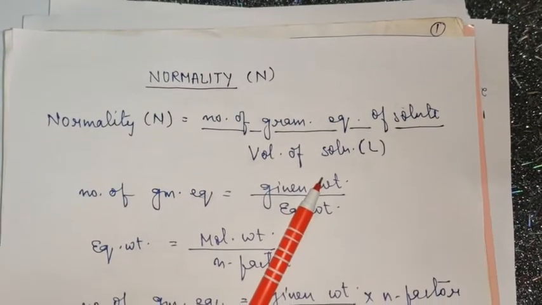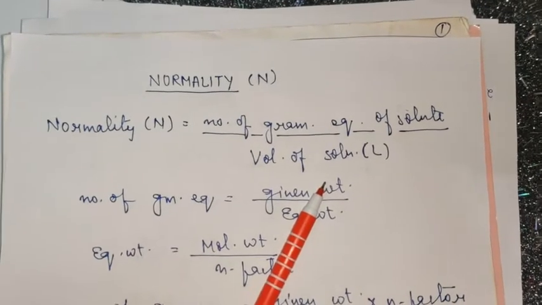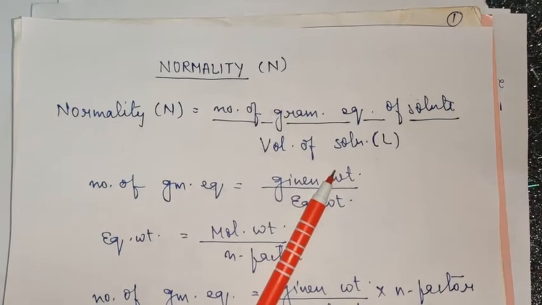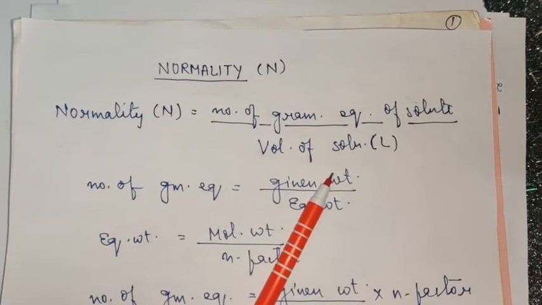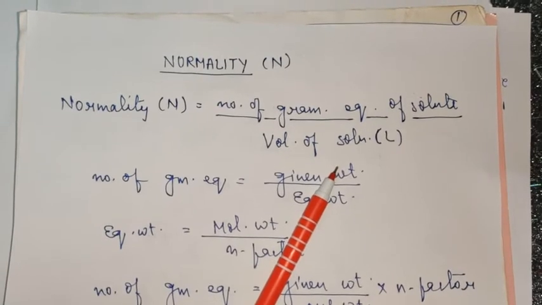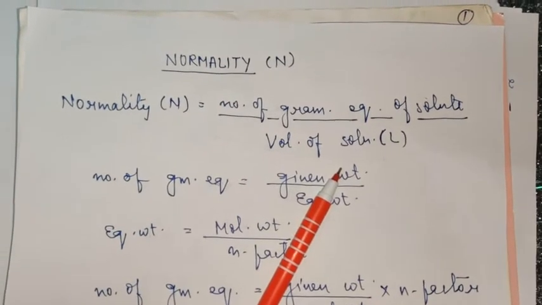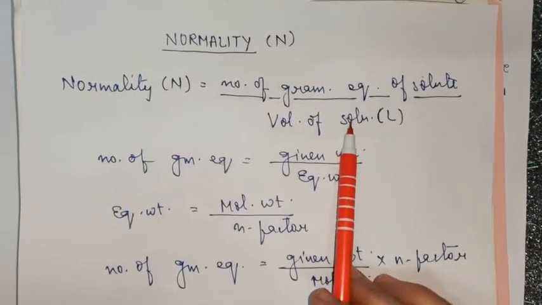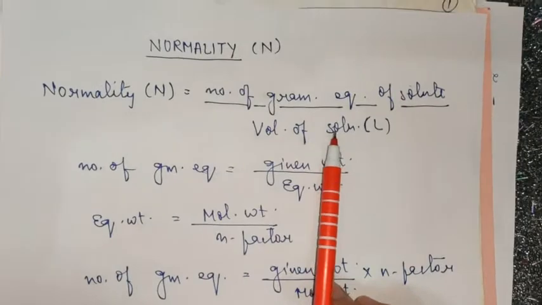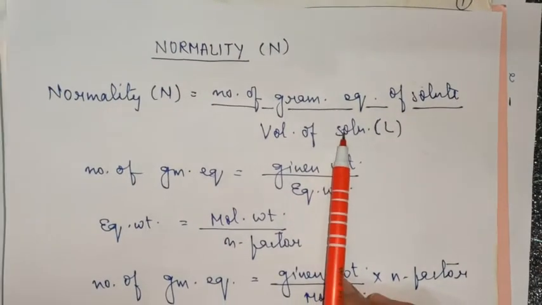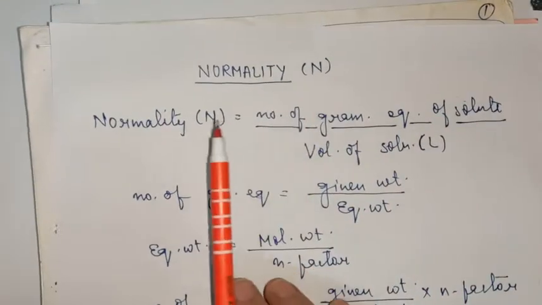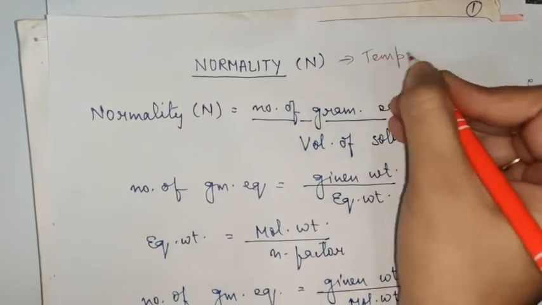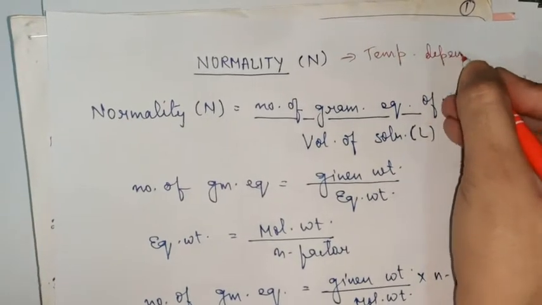Similarly, molarity, which is equal to number of moles of solute upon volume of solution in liter, is also temperature dependent, and molality, which is number of moles of solute upon weight of solvent in kg, is independent of temperature. So when you see that the formula includes volume in it, it indicates that that particular concentration term will depend upon temperature change. Now let's see what is normality. First of all, mention here that this particular concentration term is temperature dependent.